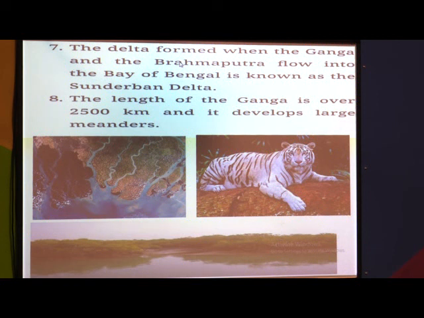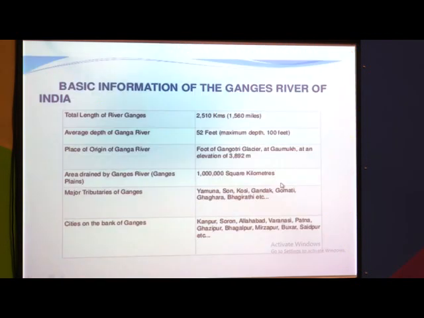And Sundarban delta is famous for Sundari trees and famous for white tigers. When we see the PPT here, see, white tiger species are found in this Sundarban delta area, and the first image shows the Sundarban delta here with the Sundari trees. The length of this Ganga river is 2500 km, and it is totally flowing in our India only. See here the Sundarban delta, Sundari trees, and here the white tiger of the Sundarban area. See basic information of Ganga river.